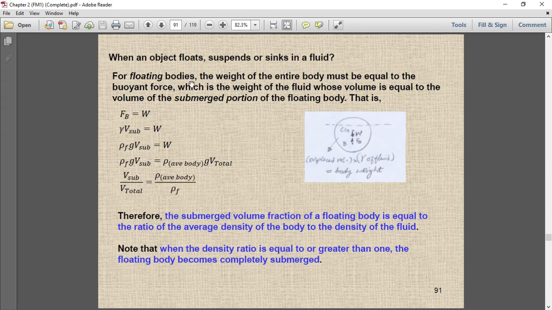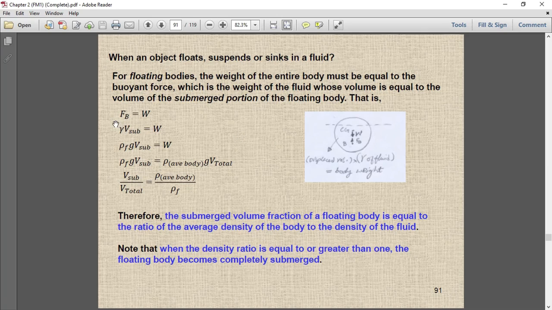For floating bodies, the weight of the entire body must be equal to the buoyant force. What is the buoyant force? It is the force offered by the displaced fluid, which is the weight of the fluid whose volume is equal to the volume of the submerged portion of the body. That buoyant force is equal to the complete weight of the object. So F_B and W are equal.